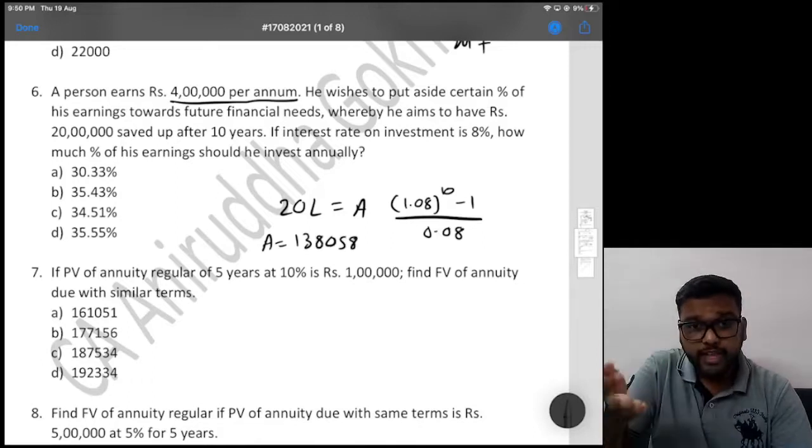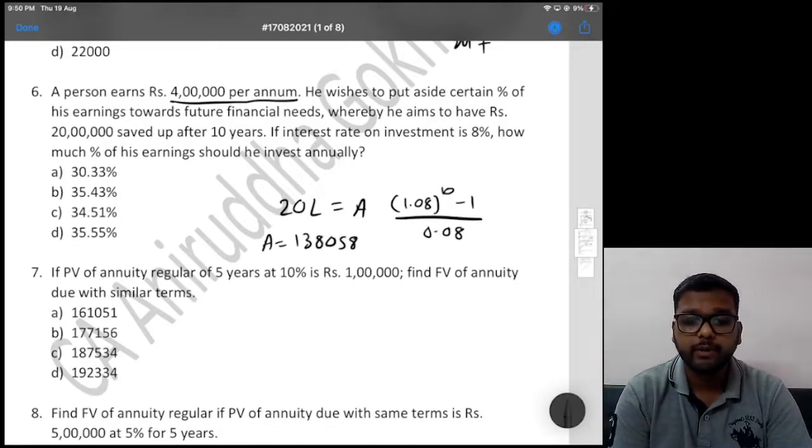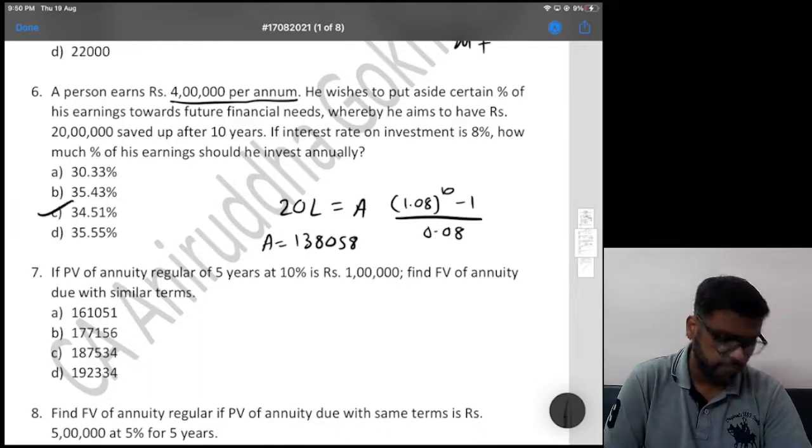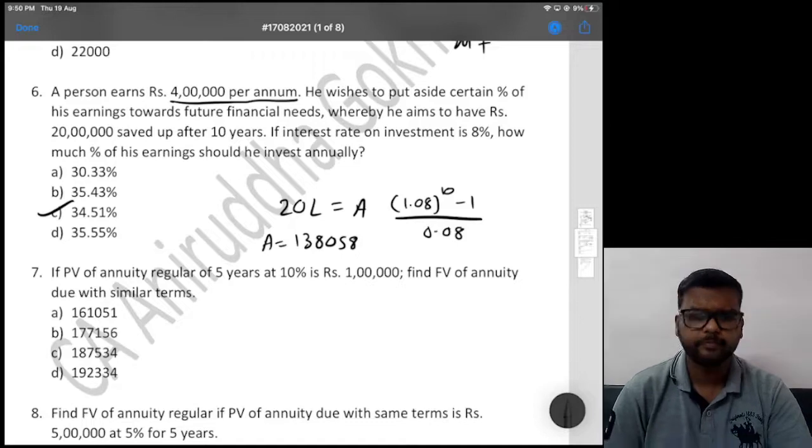But that divided by 4 lakhs is our answer, right? Percentage में चाहिए. So that divided by 4 lakhs gives us 34.51%. Option C is the correct answer.